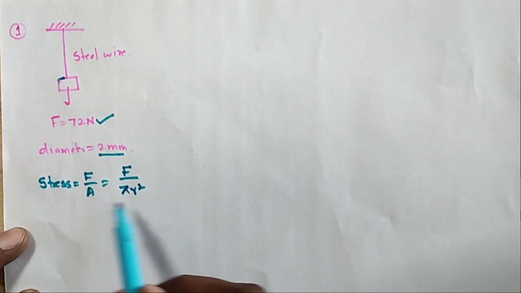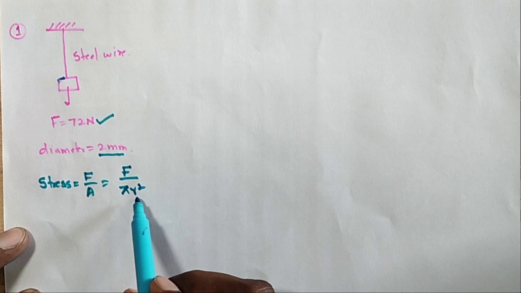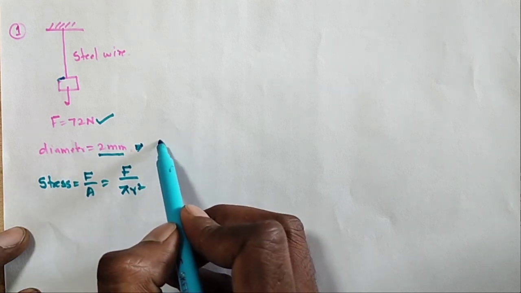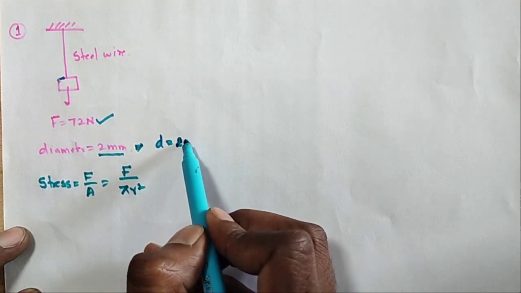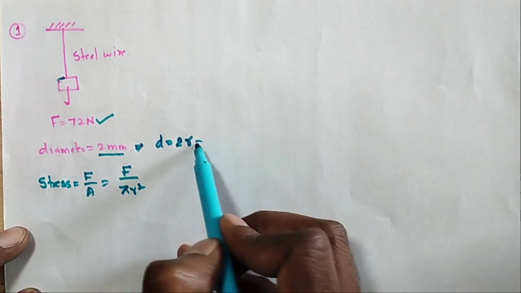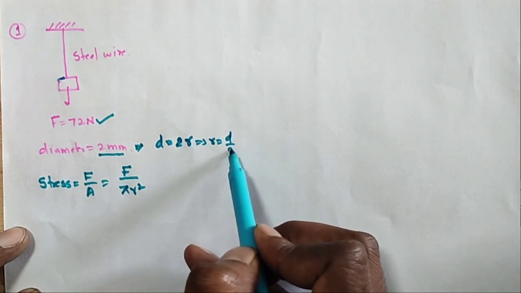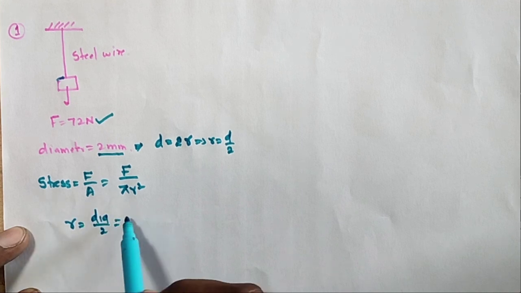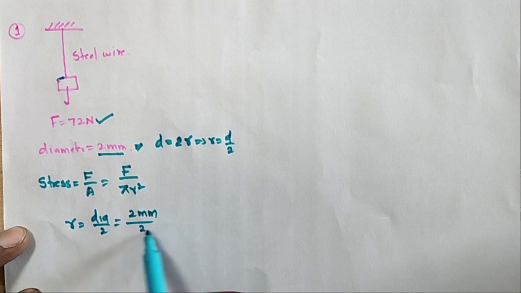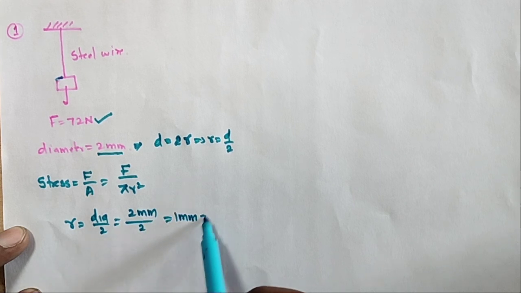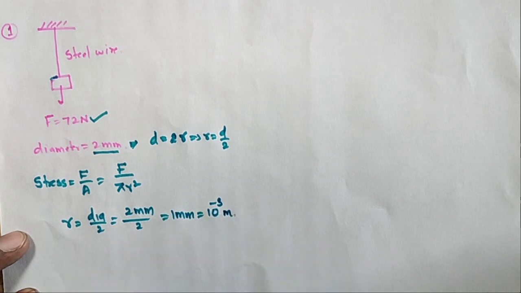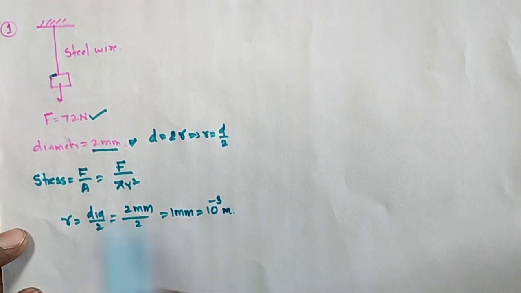The area of the wire is pi r square, where r is the radius of the wire. The radius is not given, only the diameter is given. Diameter d is equal to 2 into radius, so radius r is equal to d by 2. That is 2 millimeter by 2, which is 1 millimeter. Converting to meters, 10 power minus 3 meters. So the radius is 10 power minus 3 meters.